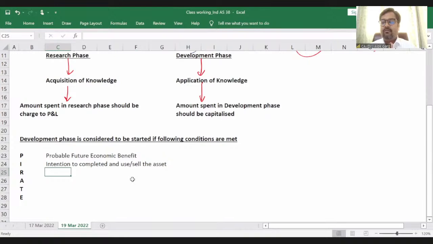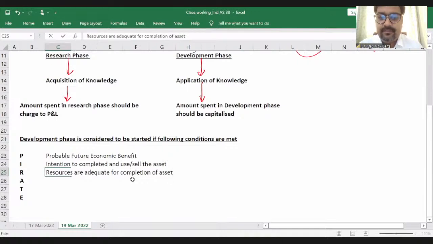R stands for resources are adequate and available for completion of the asset.